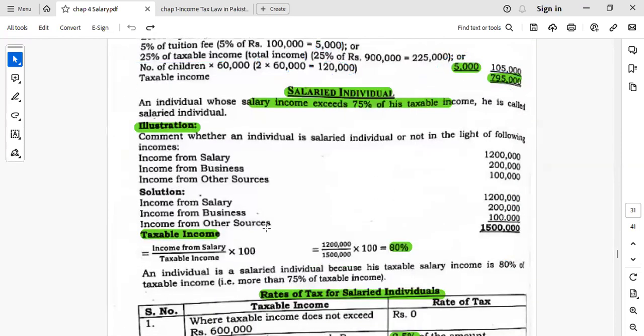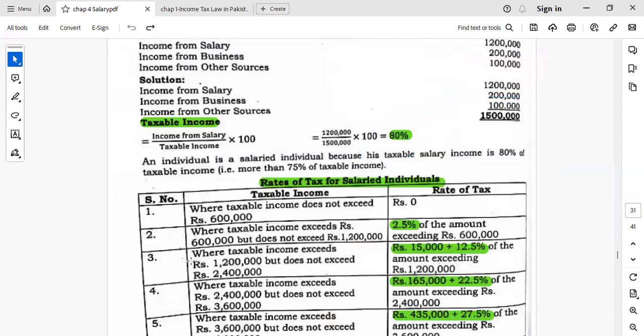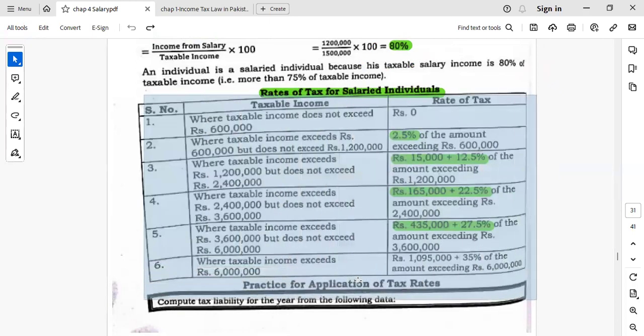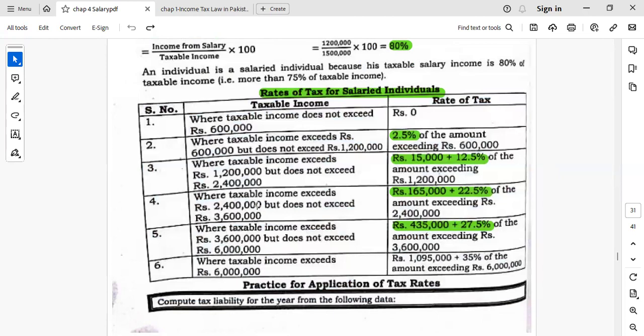Salaried individual. A salaried individual is a person who basically receives at least 70% of his total taxable income from the salary. For example, these are the heads of the salaries. So the employee is receiving 80% of total income from the salary. It means he is a salaried person. On a salaried individual, to calculate his tax liability, we will apply this slab rate table. So rates of the tax for the salaried individuals are given in this hierarchy.